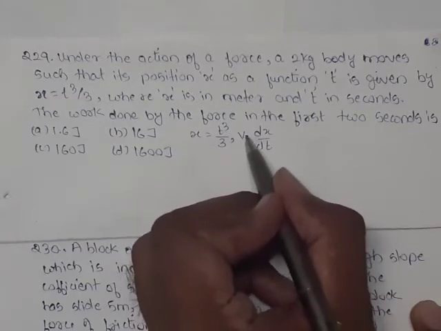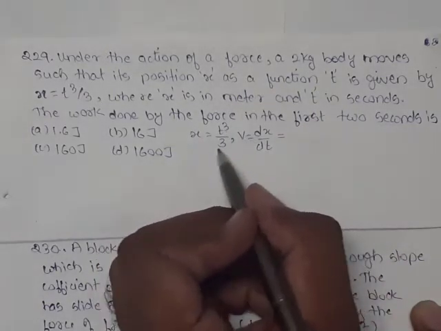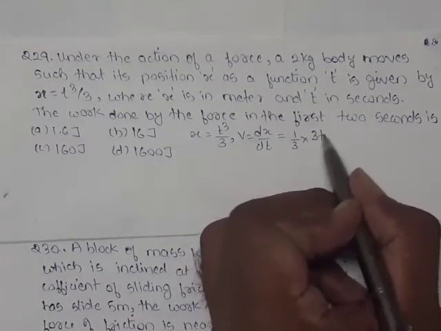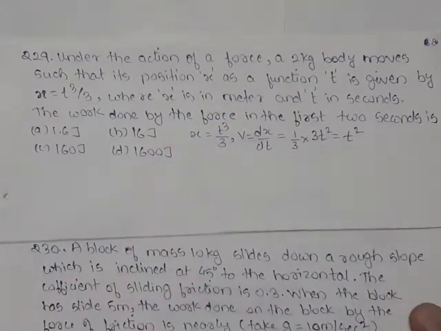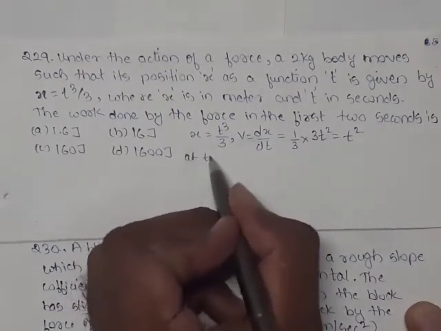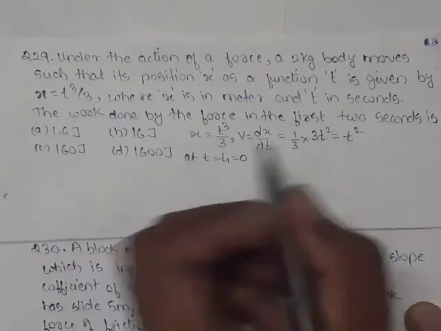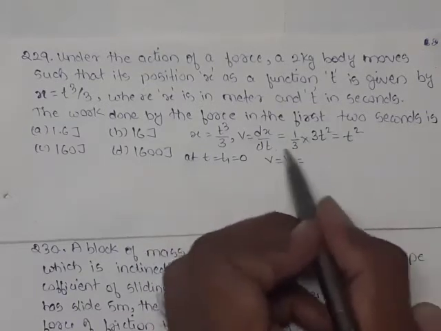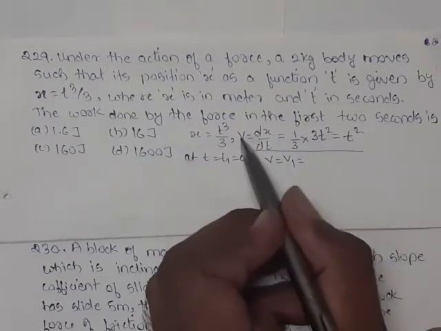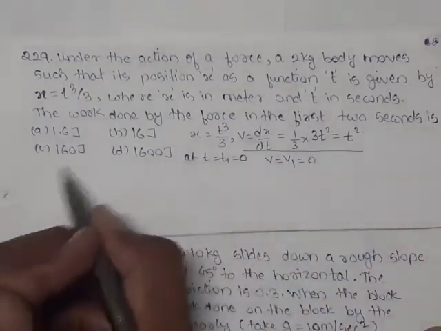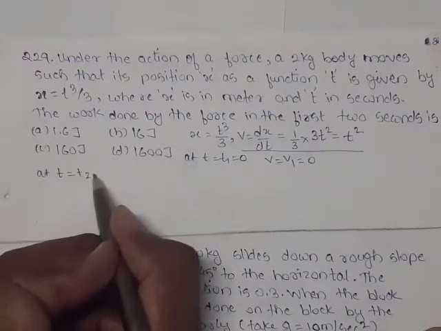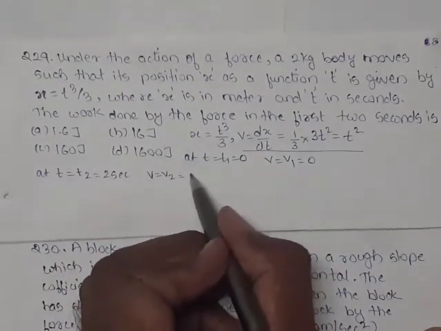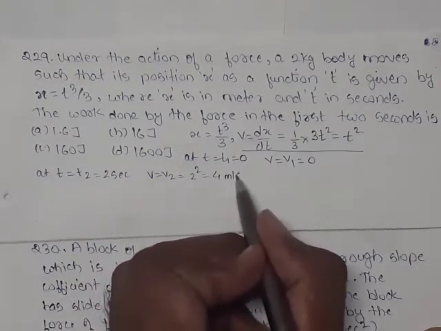So what is dx by dt? It is nothing but equal to velocity. So we are differentiating this with respect to time. It will become 1 by 3 into 3t square, or just t square. So now at t equals to t1, which initially time was 0, velocity will become v1. If we put t equal to 0, velocity will also equal to 0. And when we put t equal to t2, which is equal to 2 seconds, velocity will become v2, which will be equal to 2 square equal to 4 meter per second.